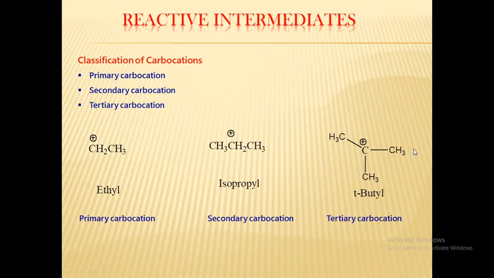Tertiary carbon means the carbon atom attached to three different carbon atoms, this one, this and this one. The positive charge is on the tertiary carbon, so this is the example of tertiary carbocation, that is tertiary butyl carbocation. This is about the classification of carbocation: primary, secondary and tertiary.